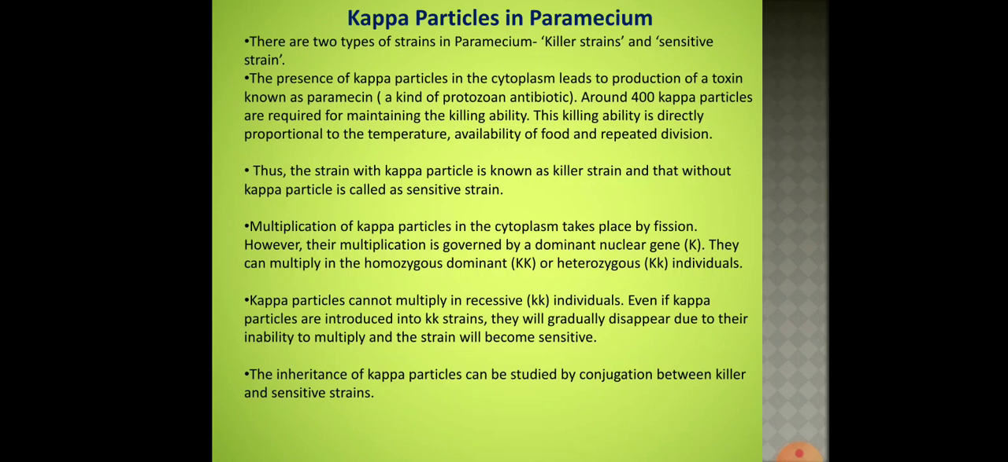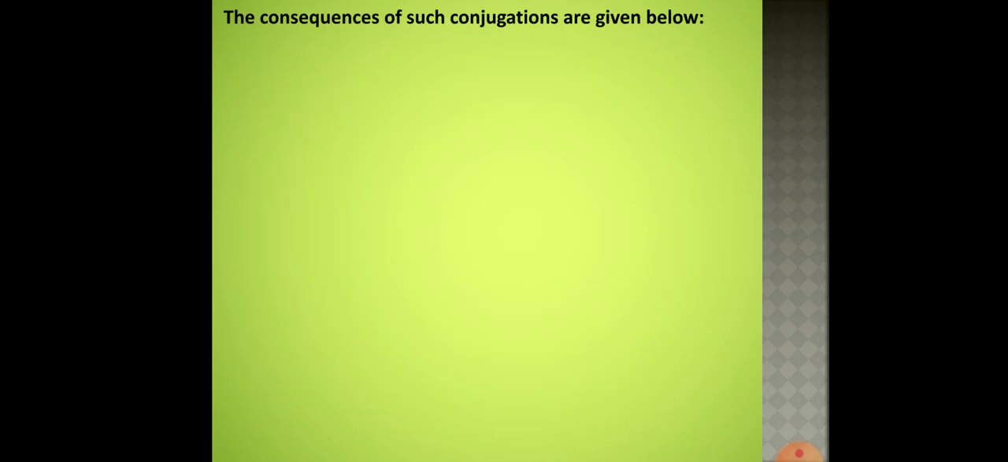Now, this inheritance of kappa particles can be studied by conjugation between the killer strain and the sensitive strain. We all know that paramecium undergoes sexual reproduction through conjugation, and here there are two consequences which we need to consider. When the paramecia are allowed to conjugate for a shorter duration, what happens? What is the result of it? And when the paramecia are allowed to conjugate for a longer duration, what are the consequences? Now let's take one by one.